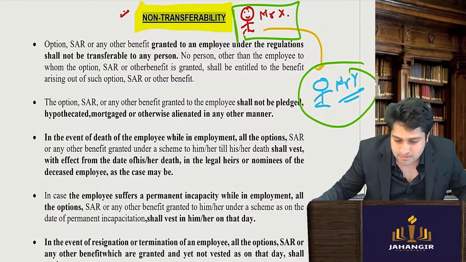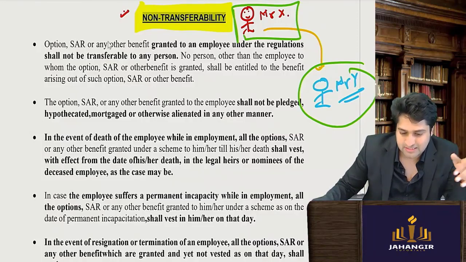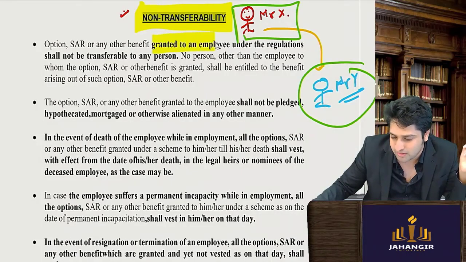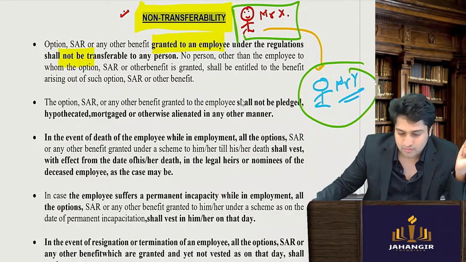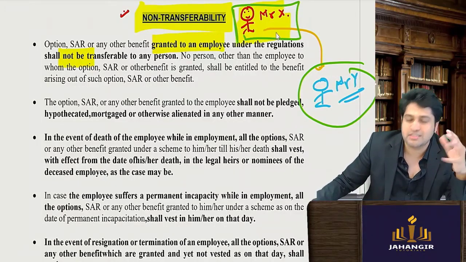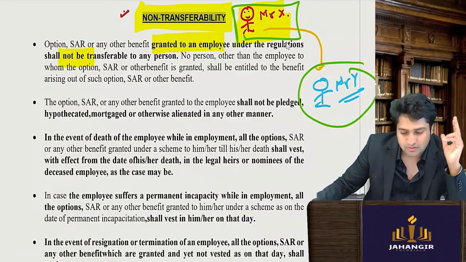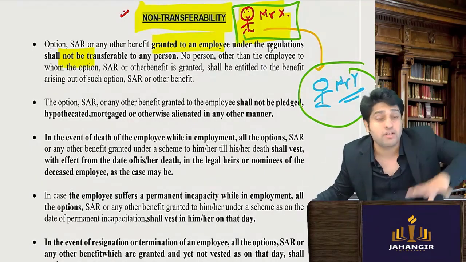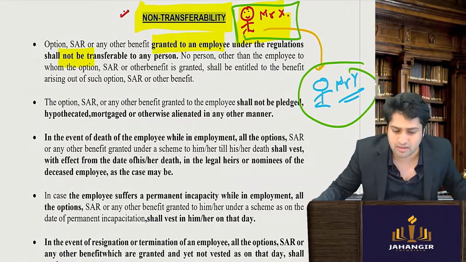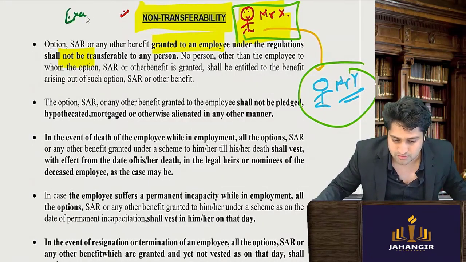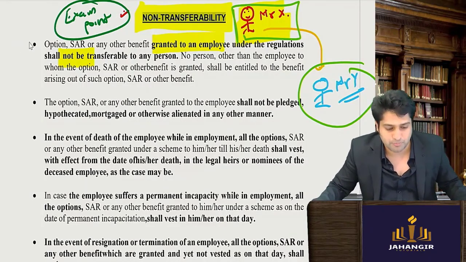Option, SAR or any other benefit granted to an employee under the scheme shall not be transferable. It's obvious. Now this person says, okay, fine, I can't transfer, but can I pledge it and take a loan? This is again important from the exam point of view. First point, can it be transferred?